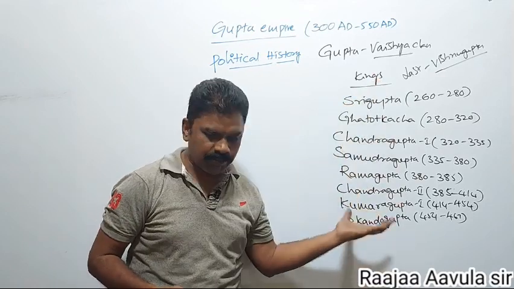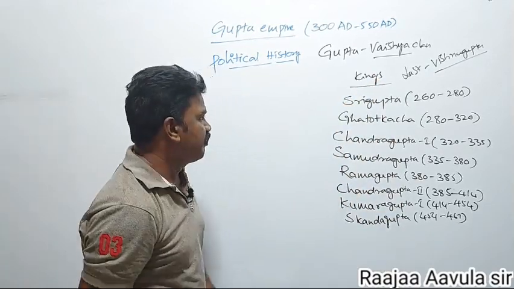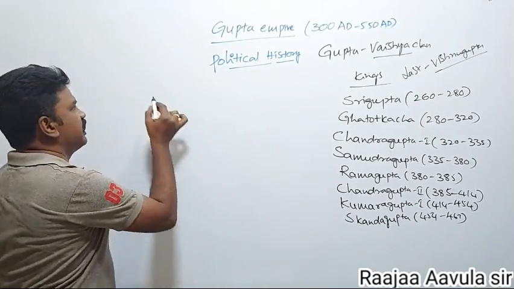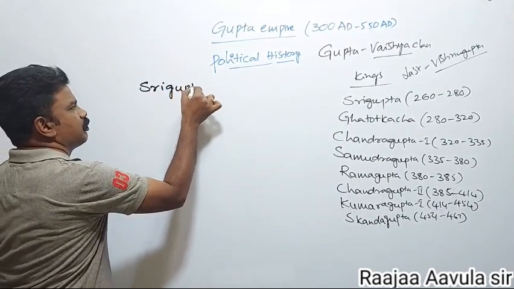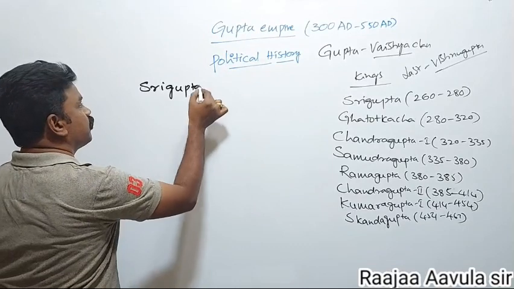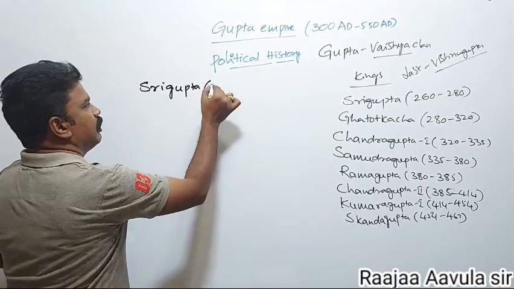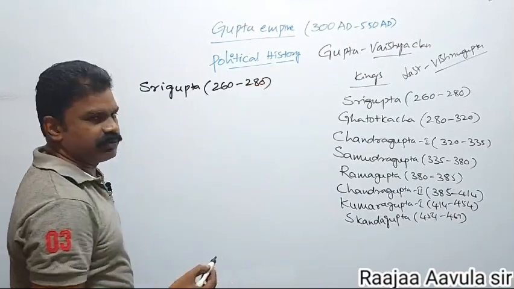We will discuss one by one. First, Sri Gupta. Sri Gupta, he was the founder of the Gupta Empire. Almost 260 to 280 he ruled in this period.